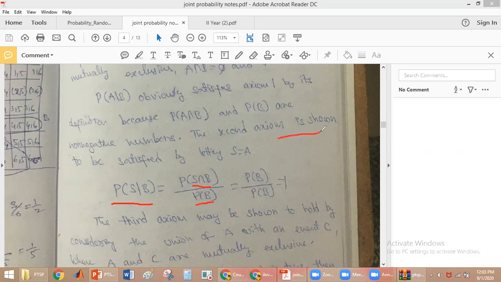If you see this Venn diagram, if your B is like this, and you intersect B with S, we get the complete B part. So probability of S intersection B is equal to probability of B only. So it is probability of B divided by probability of B, which is equal to 1. That is why it also satisfies axiom number 2. Axiom number 2 says the probability of the sample space is equal to 1, so we substitute S equal to A, and probability of S given B is 1.